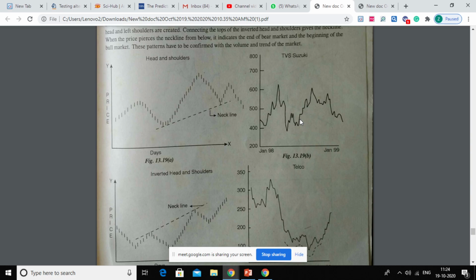Let's see it through a chart. This is your point and figure chart. So on the x-axis you won't be taking any time scale.